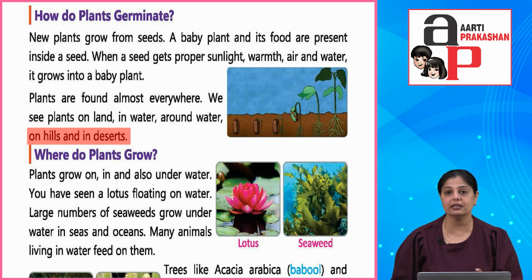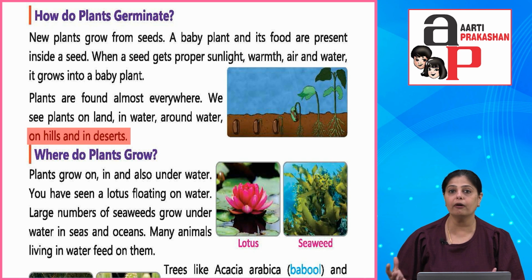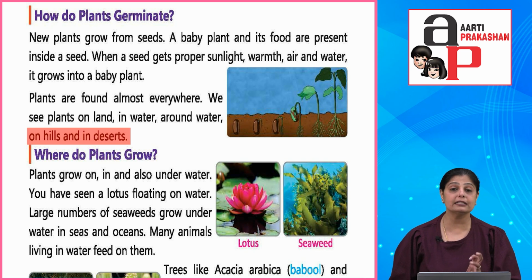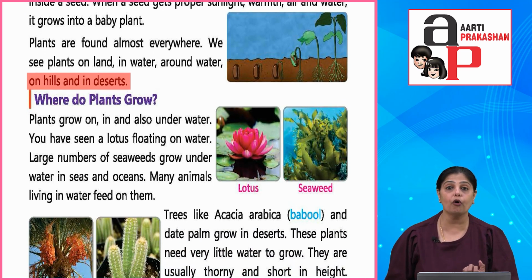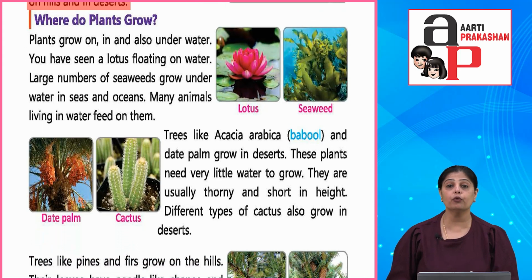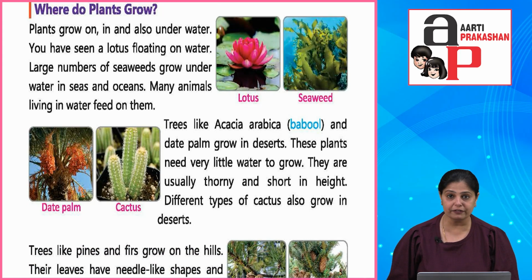और जब उन्हें proper sunlight मिलता है, warmth मिलती है, पानी मिलता है, air मिलती है, तब they start flourishing and growing from a baby plant to a proper fully grown tree or shrub or herb or whichever form it is. Okay? Next, we can find them anywhere. So desert में भी जो plants होते हैं, generally you'll see the cactus plants. अब जो cactus की body होती है उसके अंदर ही बहुत पानी होता है जिसकी वजह से वो scorching heat में भी survive करते हैं.